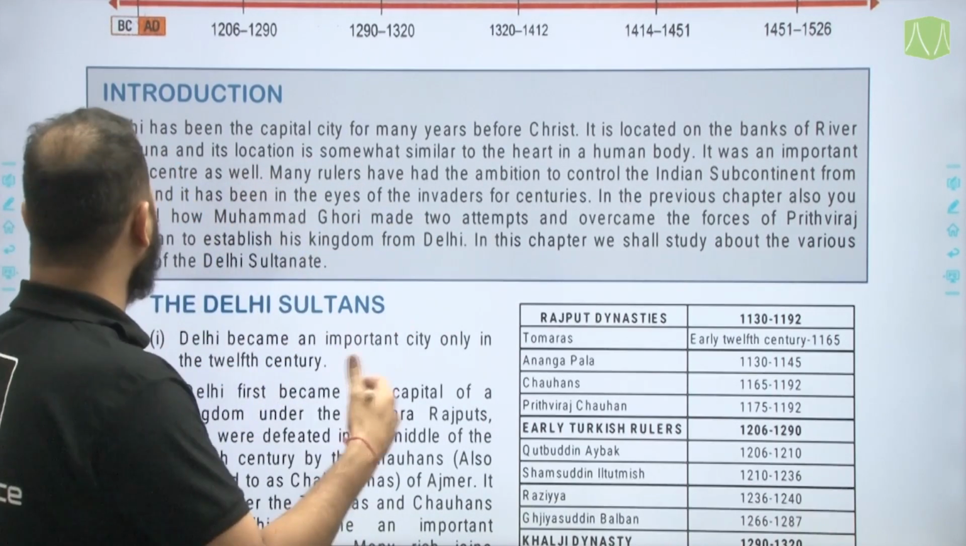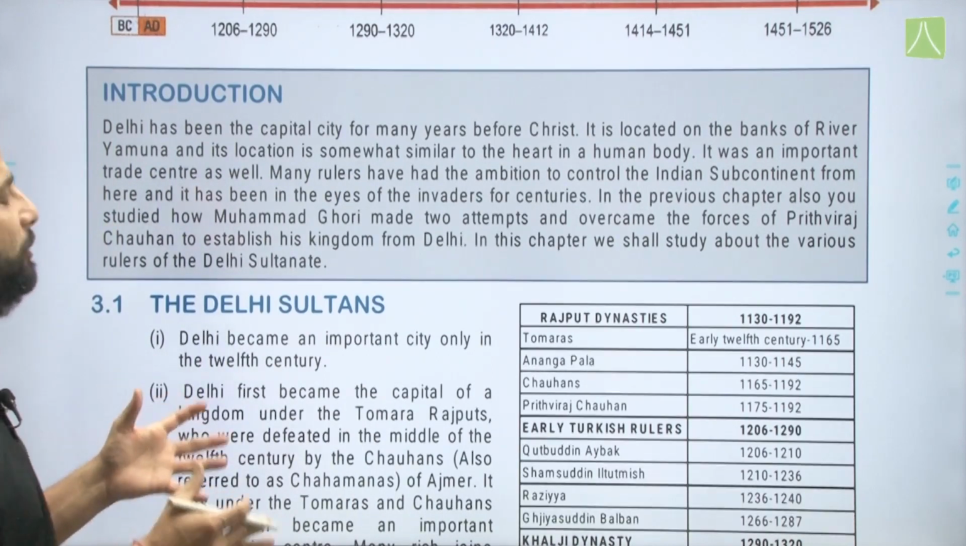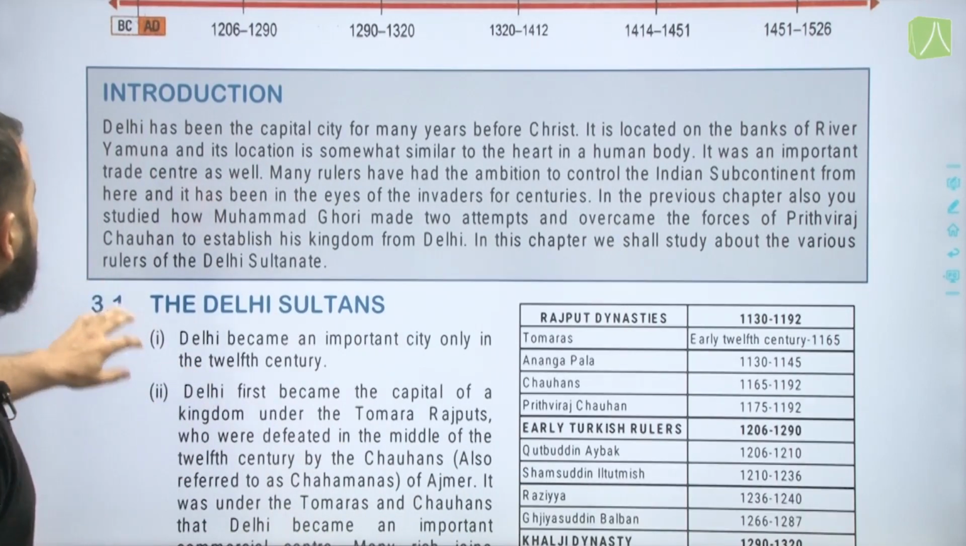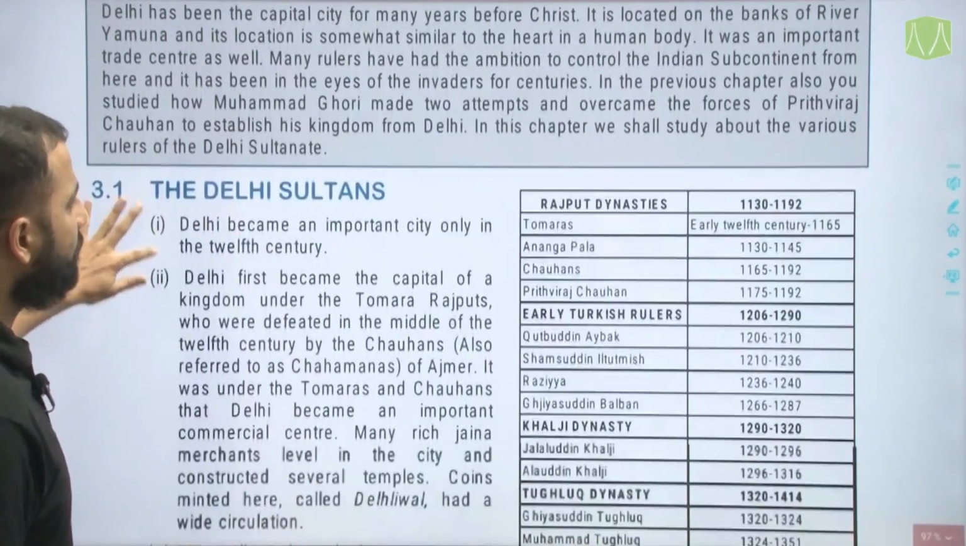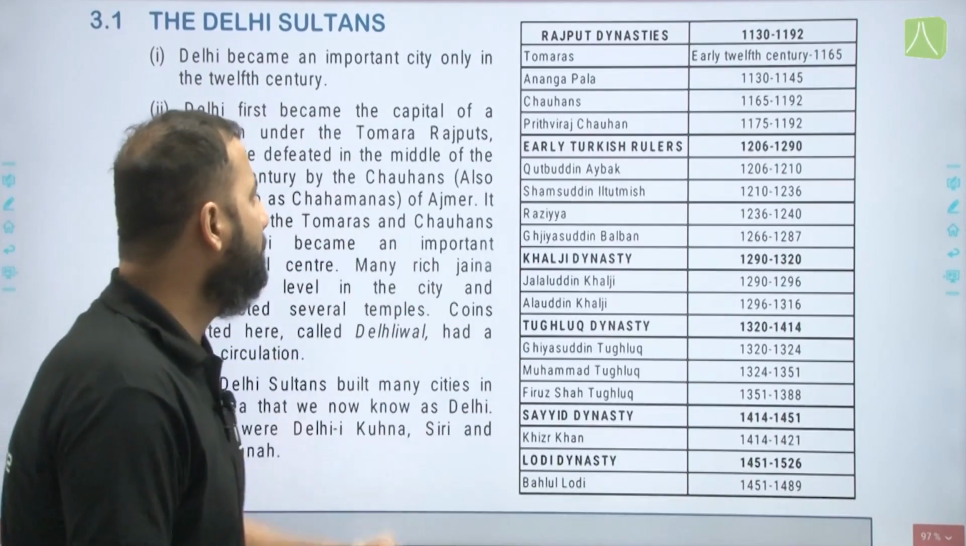In the previous chapter also, we had seen how Muhammad Ghori made 2 attempts to overcome the forces of Prithviraj Chauhan to establish his kingdom from Delhi. And in this chapter, we will study about the various rulers of the Delhi Sultanate period. The first is the Delhi Sultans, as you can see here, and also you can see the table, the content.